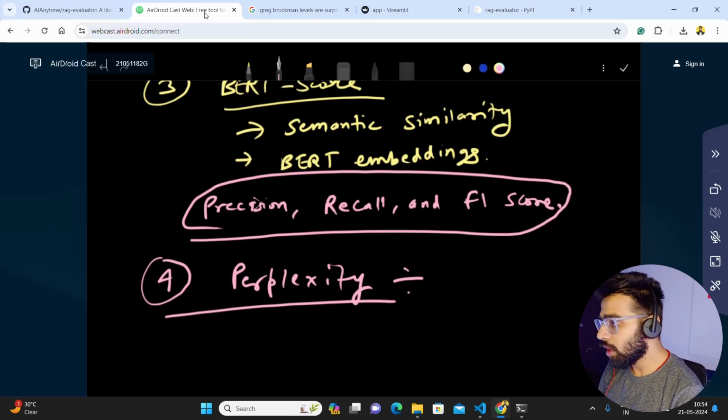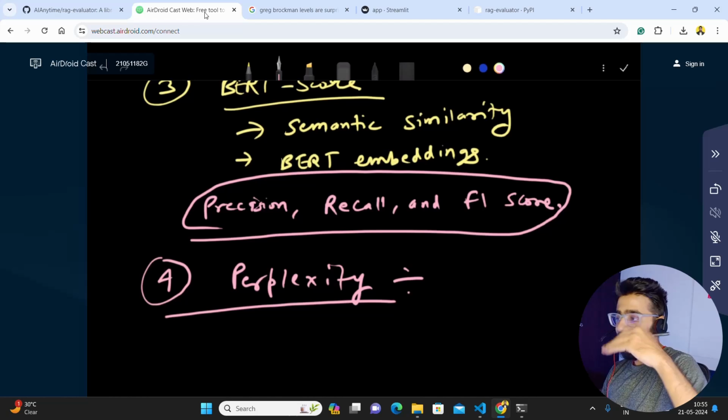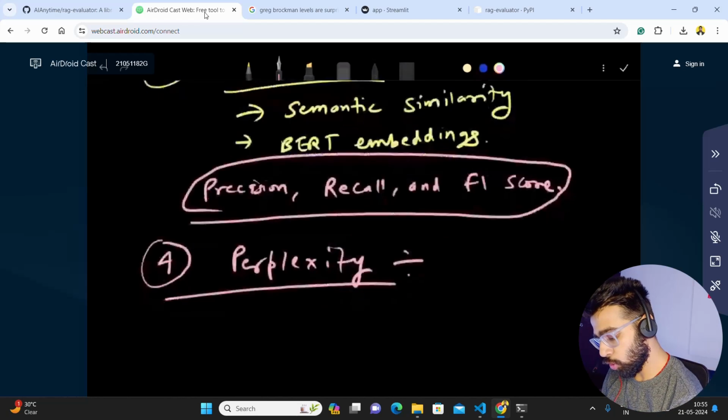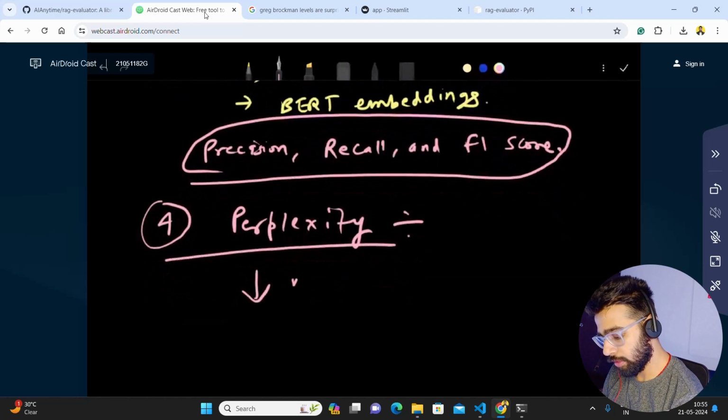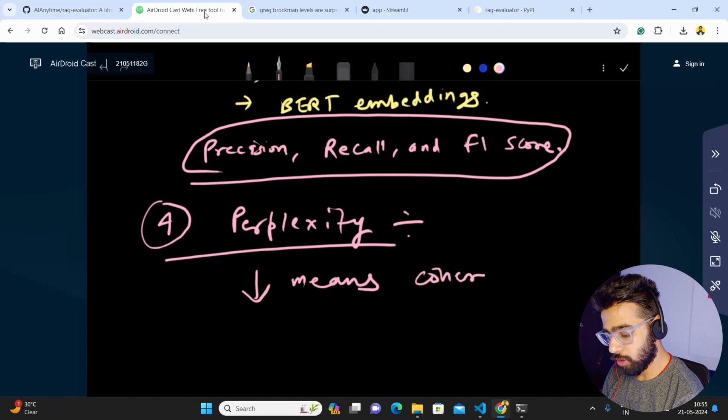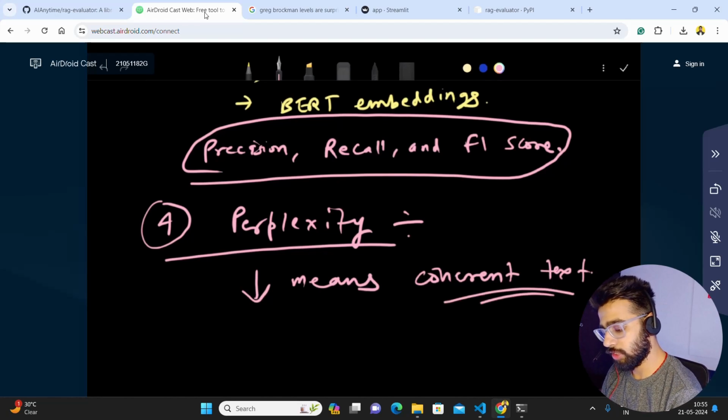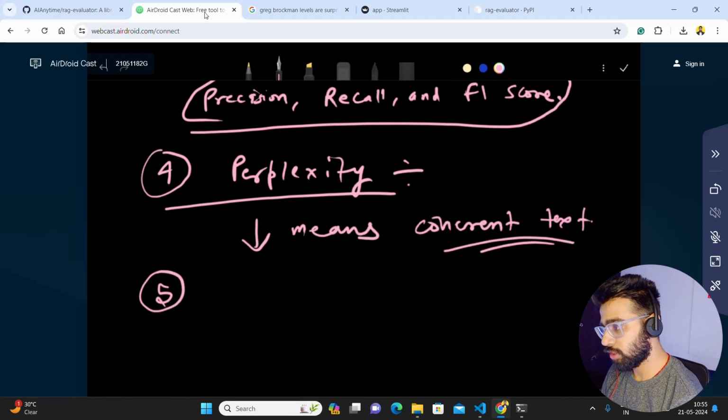I already talked about it, and I'm not going into the mathematical formula. But if you have a RAG, perplexity can be used to measure the fluency and coherence of the generated response. Make sure that it has a lower score, so perplexity should be lower. Let me write: lower means more coherent sentences or text, whatever you call it. Basically I call it text. So coherent text, this is how you define perplexity. Keep these evaluation things in mind.